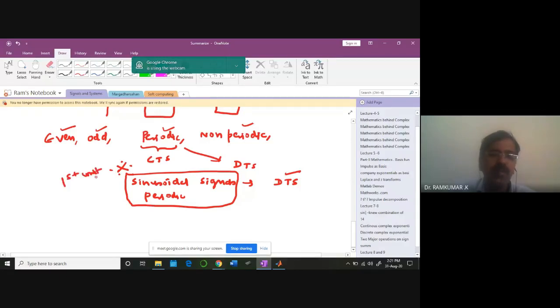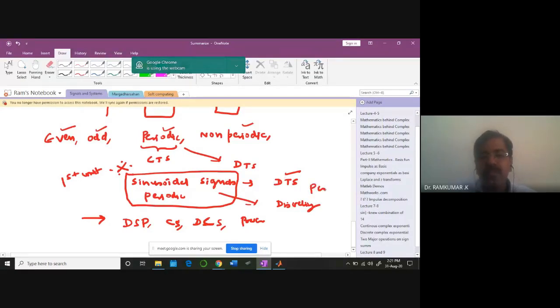Because we'll be using this idea again and again in the entire course: DSP, control systems, digital control systems, and all other process control. Every subject will be using this. Why? When you are discretizing a sinusoidal waveform, its periodicity property changes. The key concept here is called aliasing. Aliasing means some signal is trying to duplicate another signal.